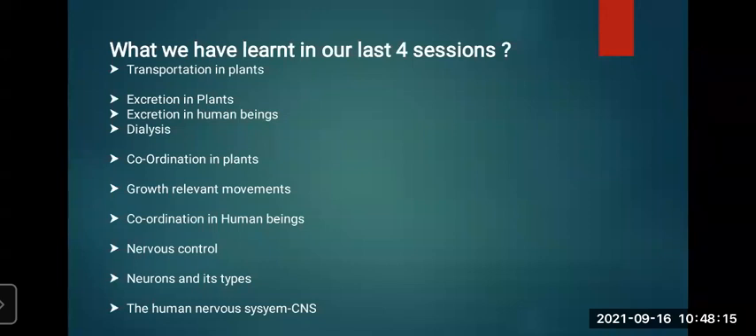So the human excretory system consists of a pair of kidneys. We have seen it in the picture also, and we have learned this. A pair of kidneys is there, a pair of ureters is there, the urinary bladder is there, and the urethra is also there.